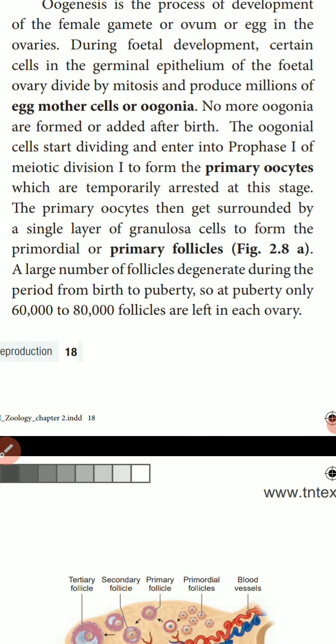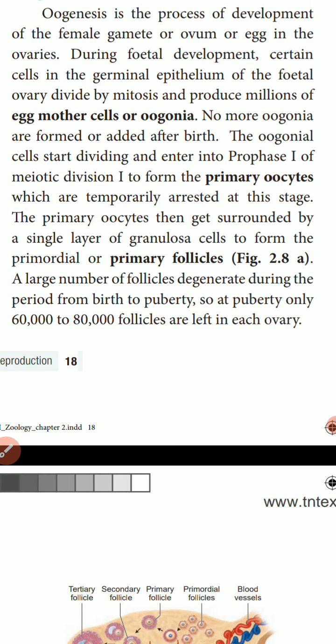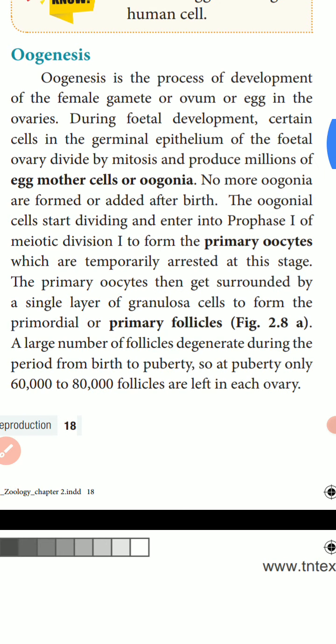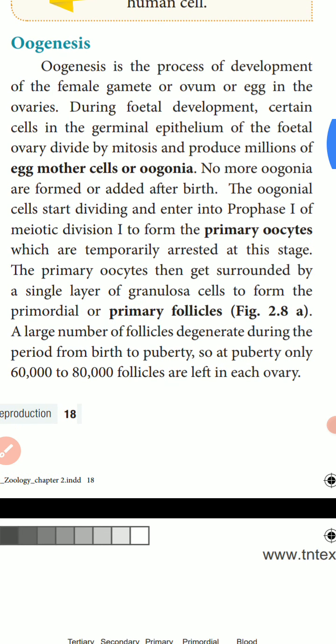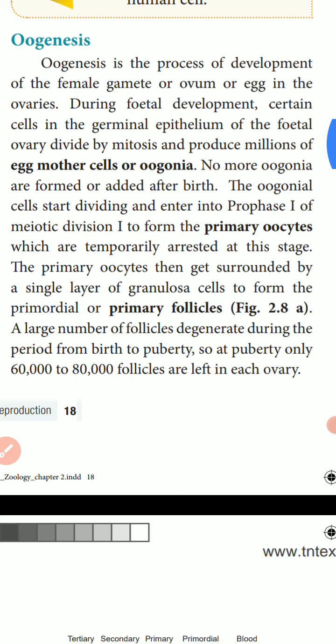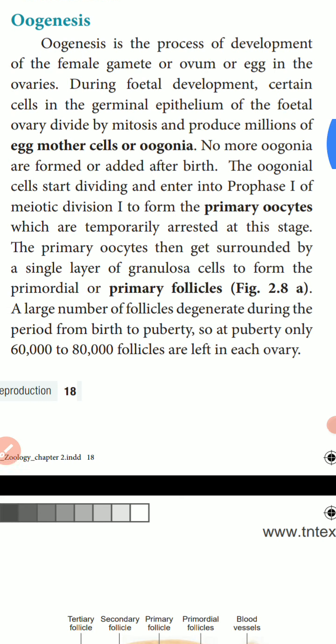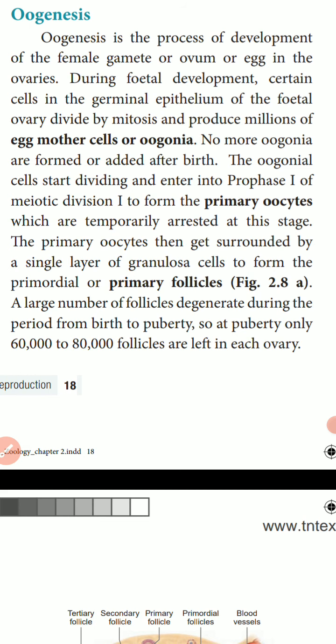Once they are formed, no more oogonia are formed or added after birth. So the eggs are formed only during the developmental stage of the child. After that, there are no extra eggs added. The oogonial cells start dividing and enter prophase 1 of meiotic division 1 to form primary oocytes, which are temporarily arrested at this stage.